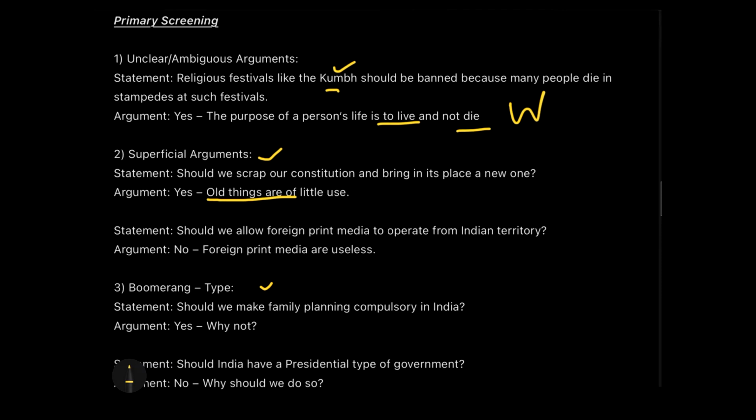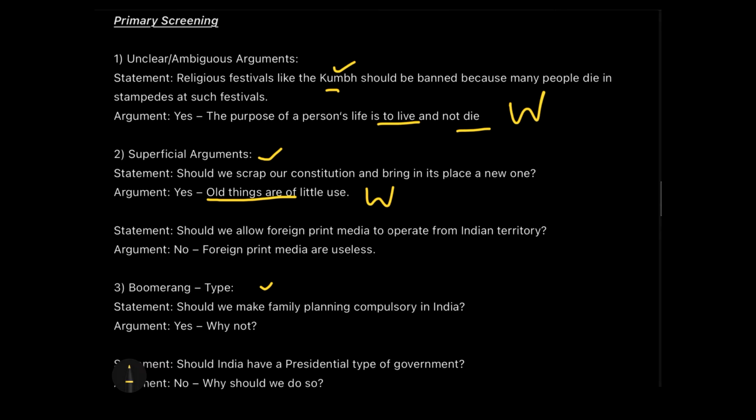No, it's just rephrasing and saying that, okay, fine, we should not keep it because old things are of no use. This is a weak argument. It is only upon the surface. What I said in the statement, I am saying the same in the argument without even connecting them logically.